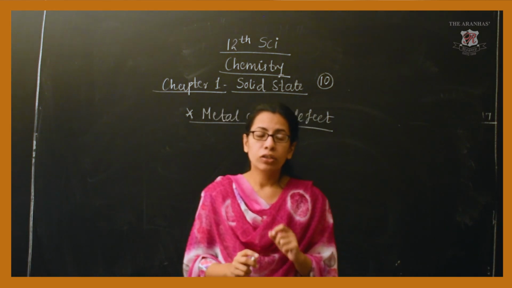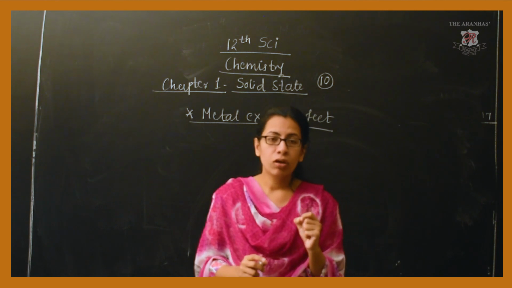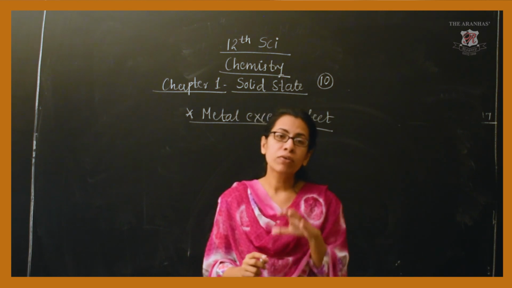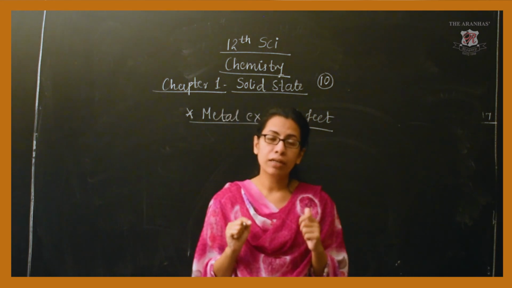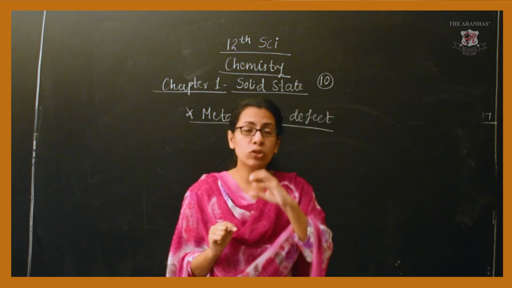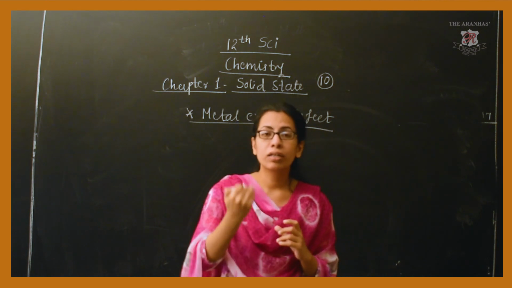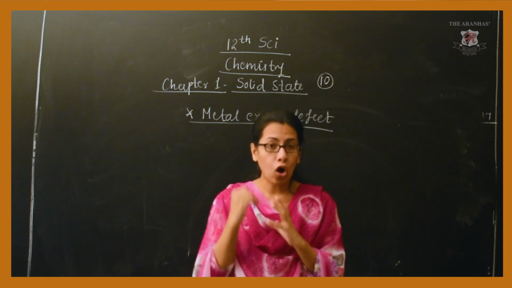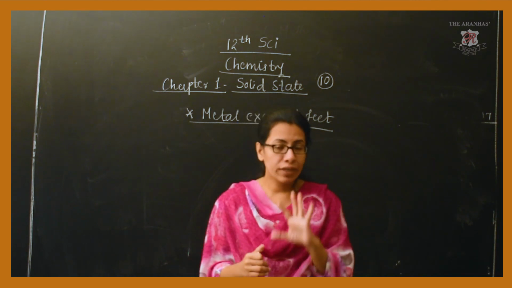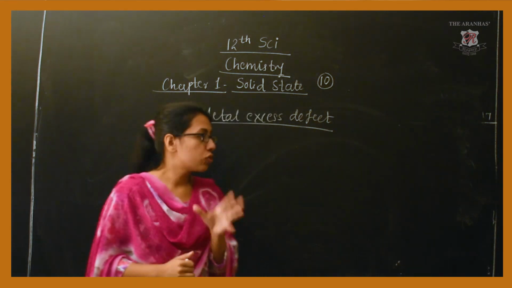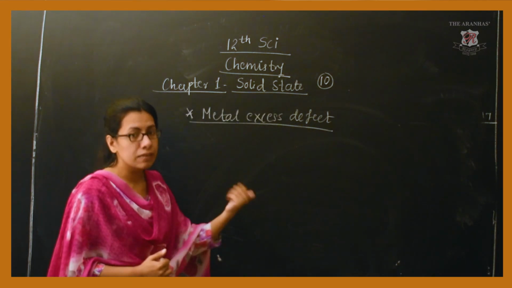That means the neutral metal atom can be present, or the positive metal cation can also be present at interstitial sites, in between the regular lattice positions. So let us see how these two types come under this metal excess defect.